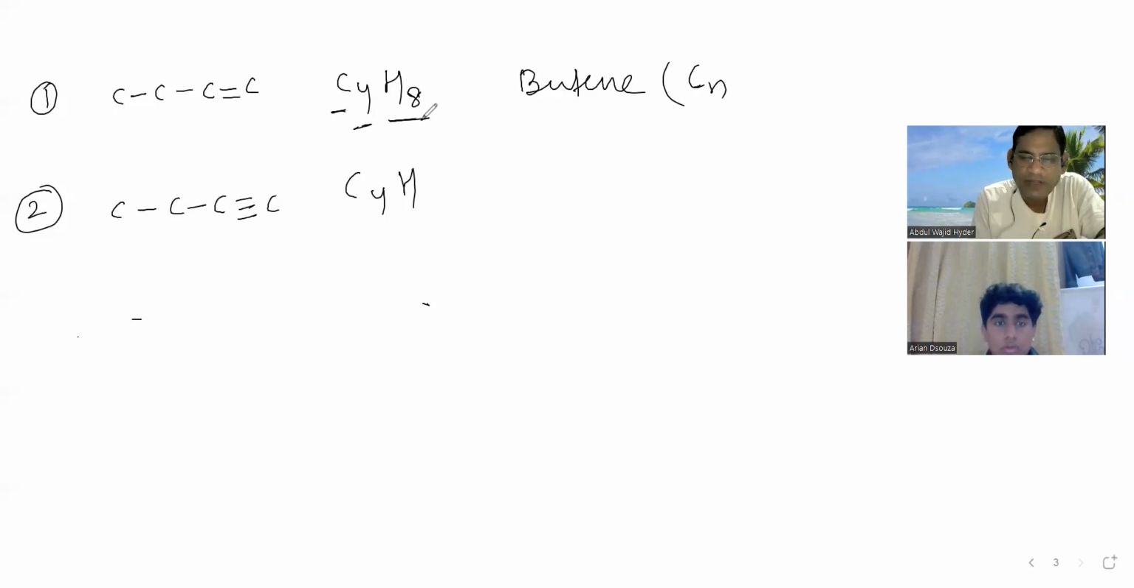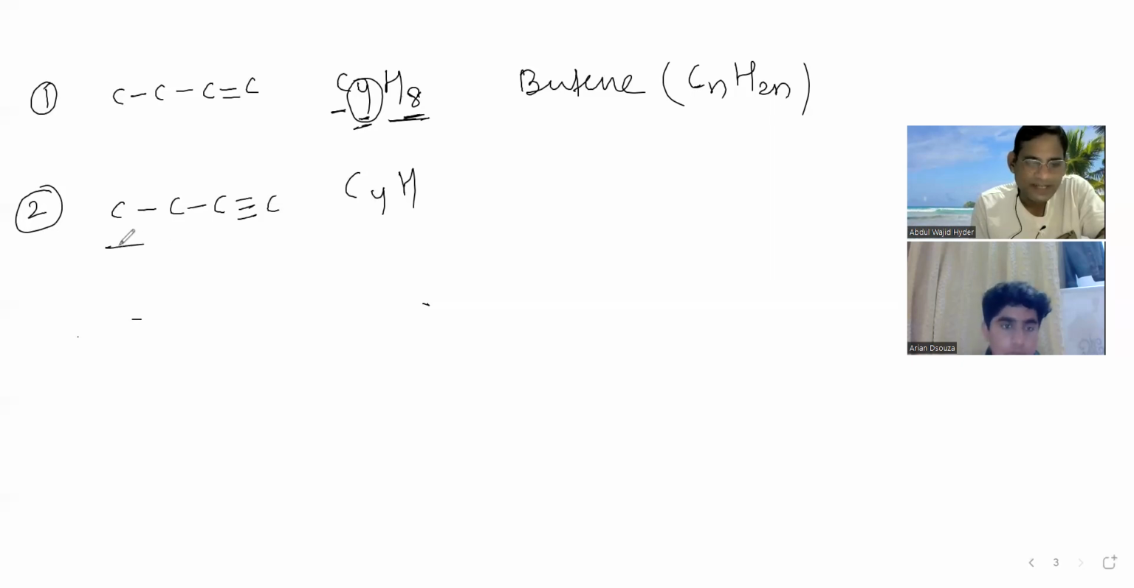For Cn, what will H be? 2n. Why? You need to see that n is 4 now, so H is double of 4, double of n, that is 2n. n is the number of carbon atoms. Is it okay? Okay.